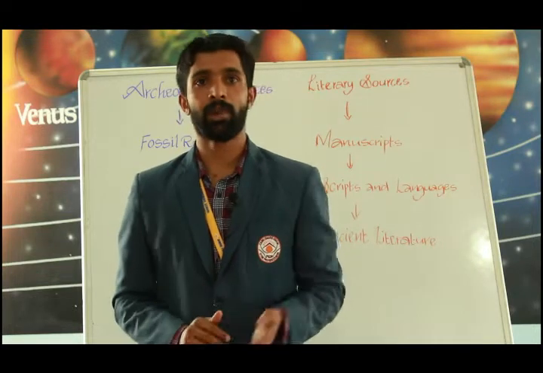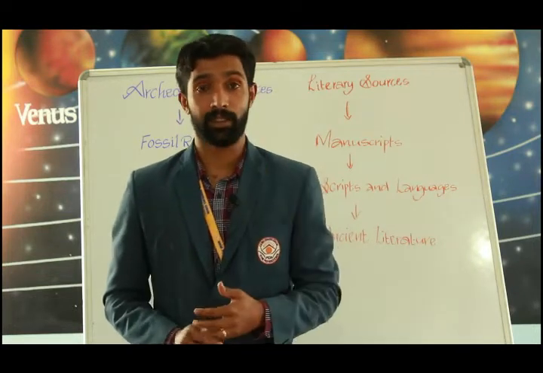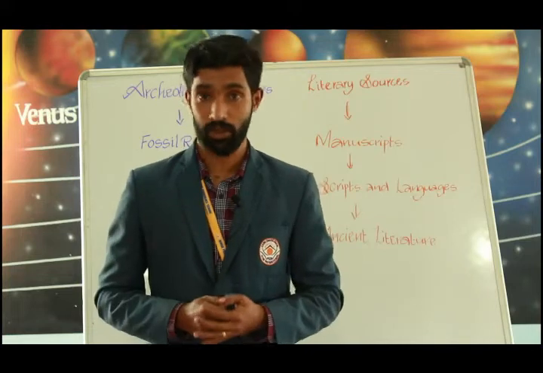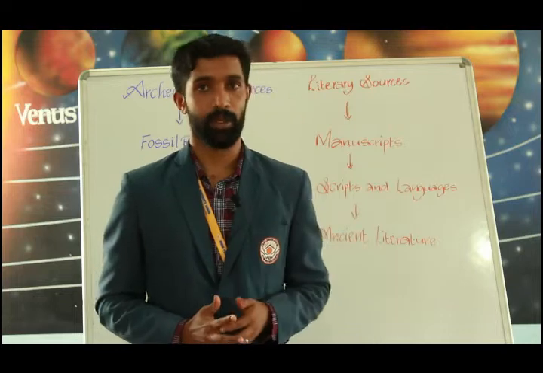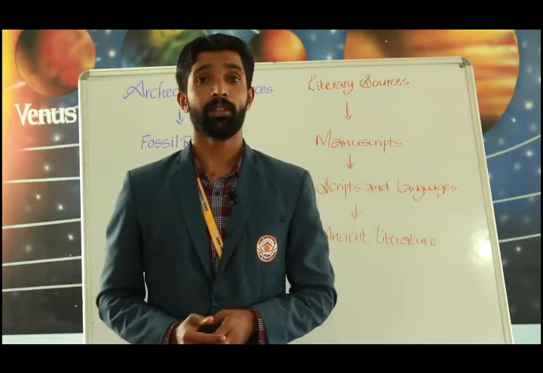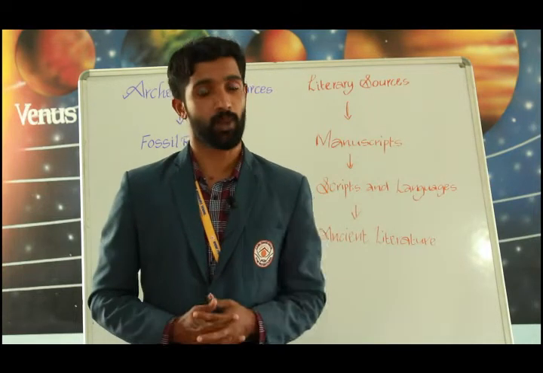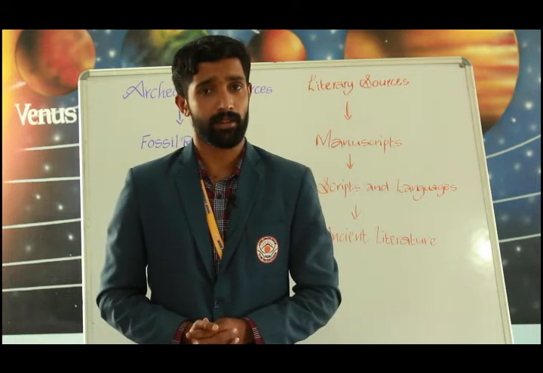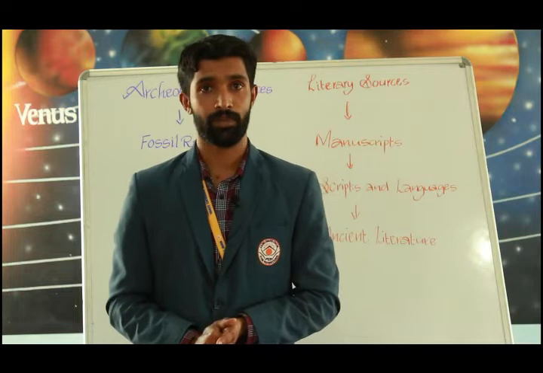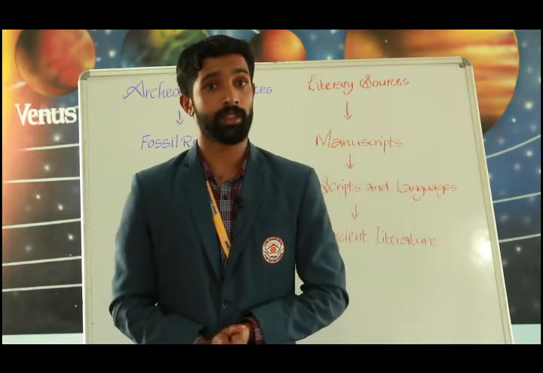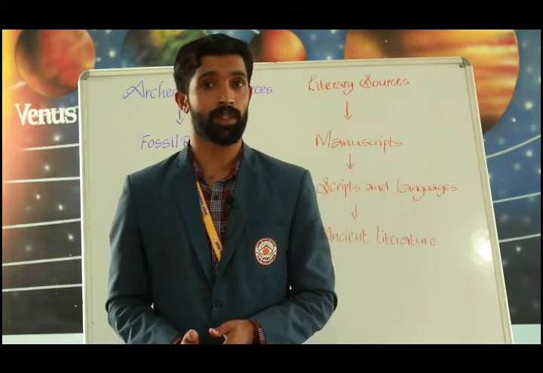Some languages include Prakrit, Pali, Sanskrit or Tamil. These were the familiar languages of that period. For example, the Mahabharata and Ramayana were written in Sanskrit, because they were authored in the northern part of India where Sanskrit was the main language.